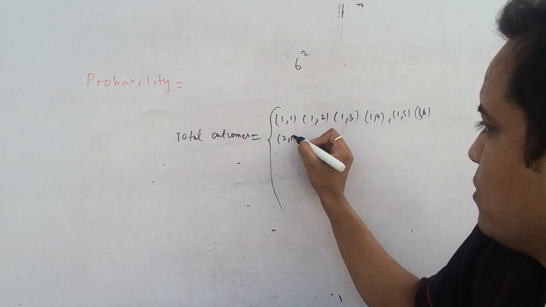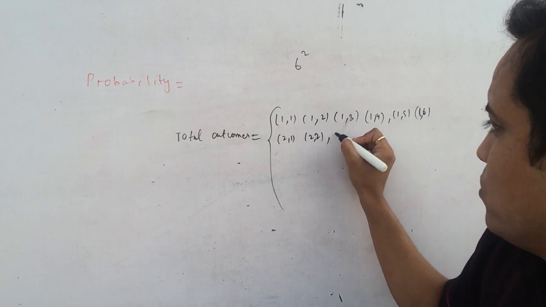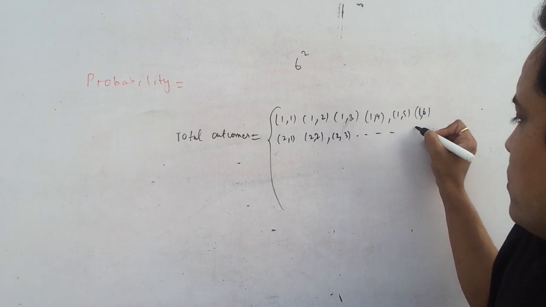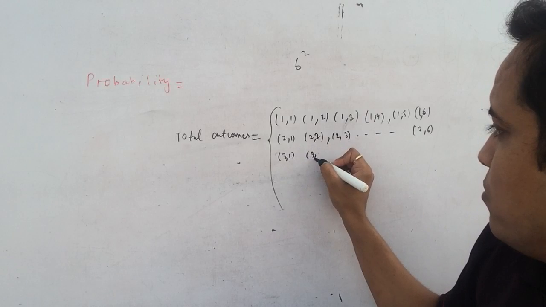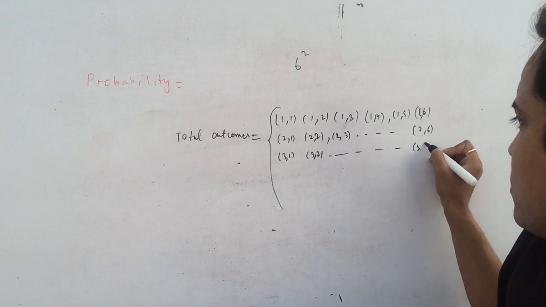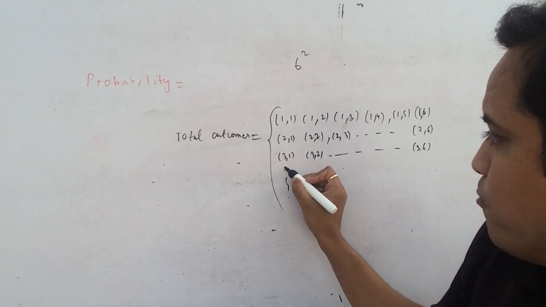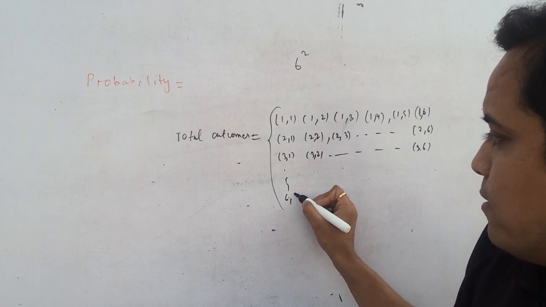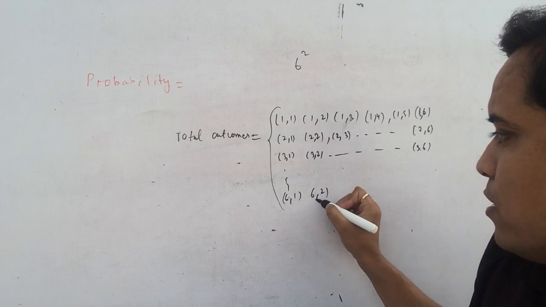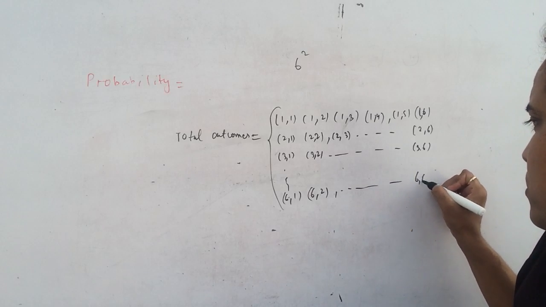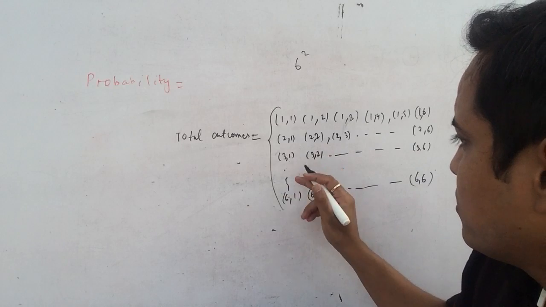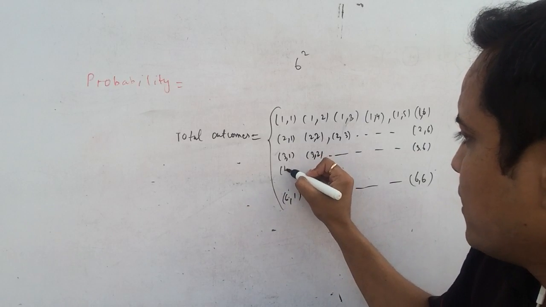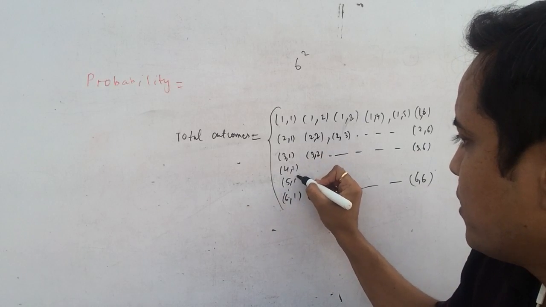Okay, 2 1, 2 2, 2 3. Similarly 2 6, 3 1, 3 2. Similarly 3 6, up to 4 1, 4 5, and you can write here 6 1, 6 2, 6 6. Okay, so if you count all these, you'd get 36 cases.